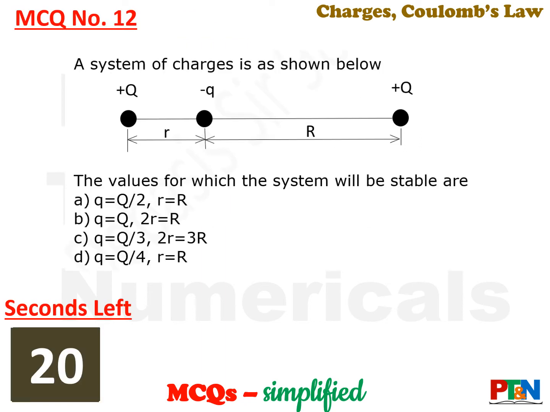Next MCQ. A system of charges has been shown here. Plus Q on both the sides and minus Q somewhere in the middle. Now you need to choose the values for which the system will be stable. Values of small q and the relation between small r and capital R. The position and the value of small q, so that the system becomes stable. 20 seconds time for you. Your time starts now.